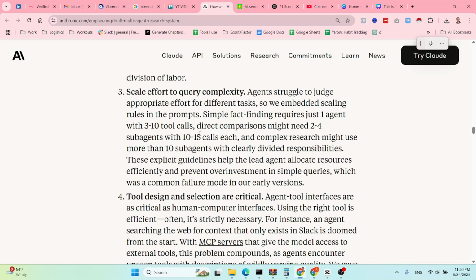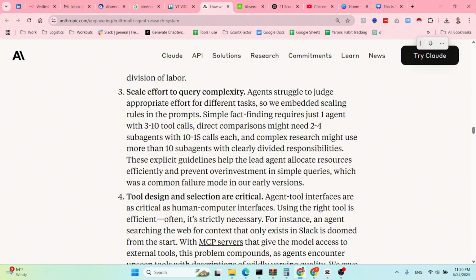Next is scale effort to query complexity. This is a very interesting one. Agents struggle to judge appropriate effort for different tasks, so we embedded scaling rules in the prompts. Simple fact-finding, for example, requires just one agent with 3 to 10 tool calls. Direct comparison might need 2 to 4 sub-agents with 10 to 15 calls each, and complex research might use more than 10 sub-agents with clearly divided responsibilities.